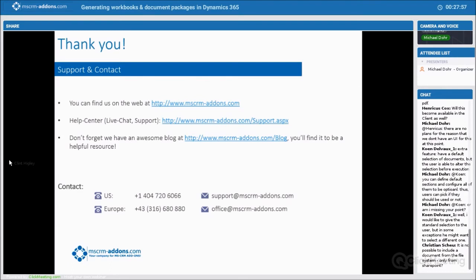Then we have one question from Cohen, and I can't pronounce the last name. They would like to give the standard selection to the user, but in some exceptions, he might want to select a different one. That's tricky. He's basically looking for the optional option, but he wants to set a default whether they are included or not. That's an excellent point, actually, because right now it defaults to off.